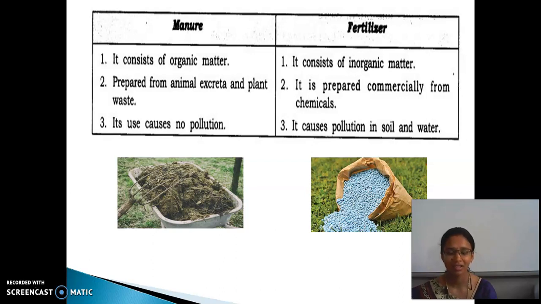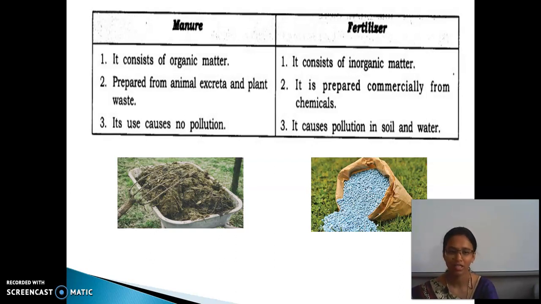Organic means naturally available grasses, cow dung, etc. Manure is prepared from animal excreta, that means animal wastes, and plant wastes. Fertilizer is prepared from chemicals. Manure causes no pollution to soil and water, but fertilizer causes pollution to soil and water. Here you can see the pictures of manure and fertilizer.